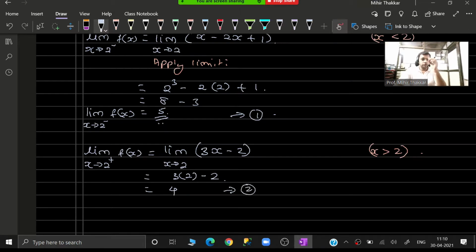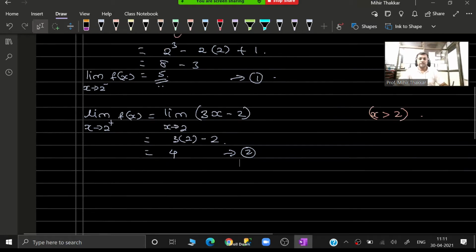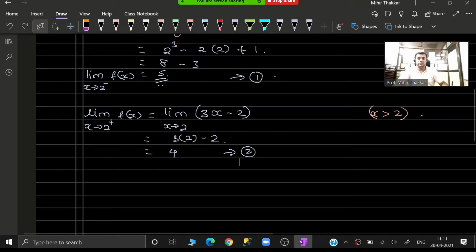Now guys, looking at this, I can identify that the left hand limit and the right hand limit are not equal to each other. Because they are not equal, I don't need to sit and calculate the value of f(2). If they would have been equal, I would have definitely calculated the value of f(2), but here it will not be required. Therefore, directly without calculating the value of f(2), I can say over here that